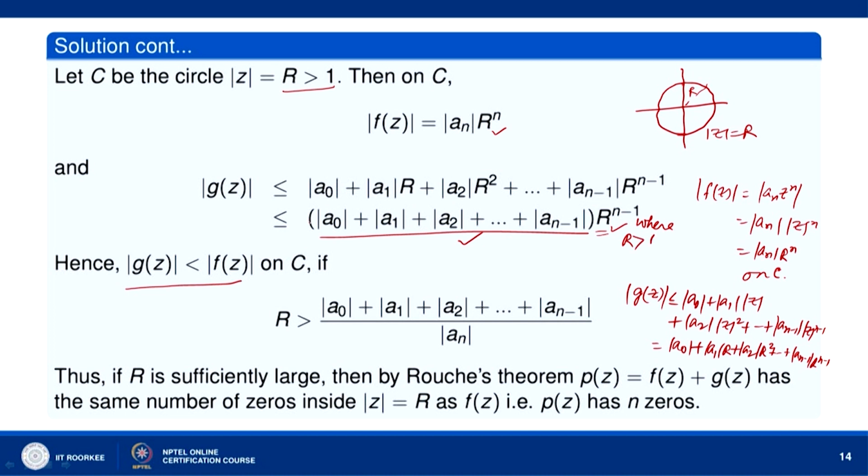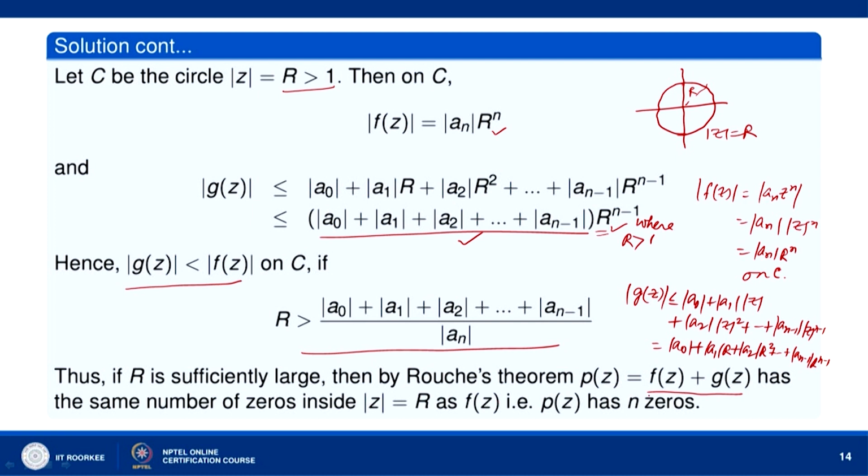Now, with this estimate and the estimate of mod of f z, we arrive at r greater than this. So, if you take r to be greater than 1 and also greater than this value, then by Rouche's theorem P z equal to f z plus g z has the same number of zeros inside mod of z equal to r as f z, and f z has n zeros at z equal to 0.